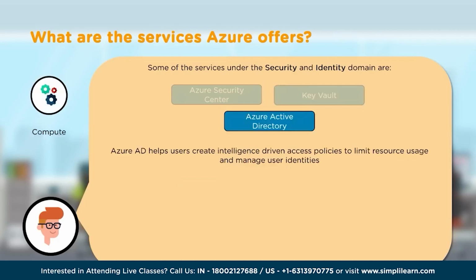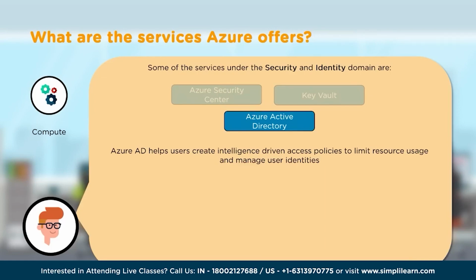Next in the list, let's talk about Azure Active Directory. Now, Azure Active Directory helps us to create intelligent-driven access policies to limit resource usage and manage user identities. What does that mean? This Azure Active Directory is a cloud-based Active Directory and identity management service. It's actually a combination of the core directory services plus application access management plus identity protection.